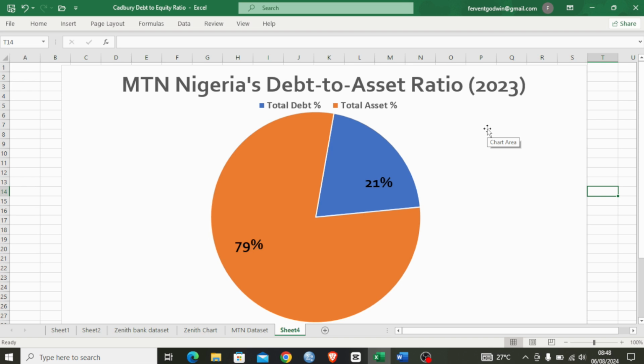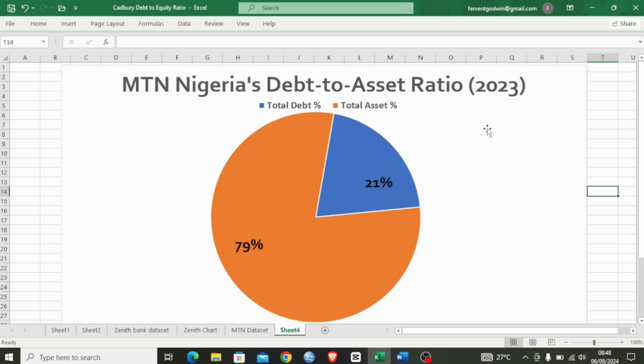So this 0.26 means that MTN Nigeria has a relatively low debt to equity ratio, and that indicates a healthy balance between debt and equity financing. So it further says that the company's total debt accounts for only 21% of its total assets, suggesting a conservative approach to debt financing. So now from this chart, we could see that 79% of the total assets are financed through equity, indicating a strong equity base.